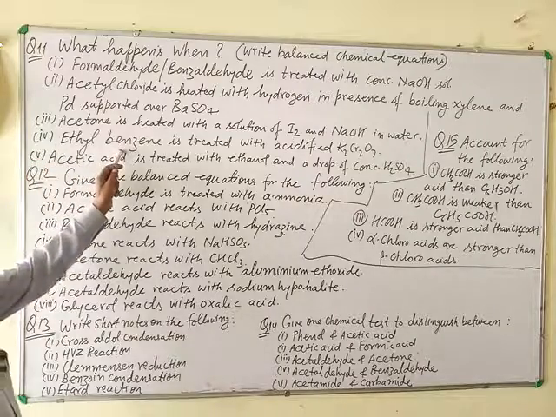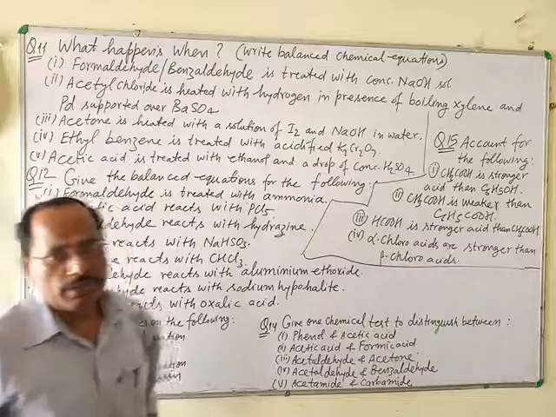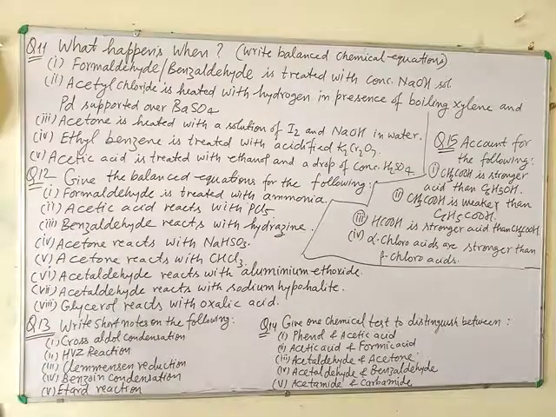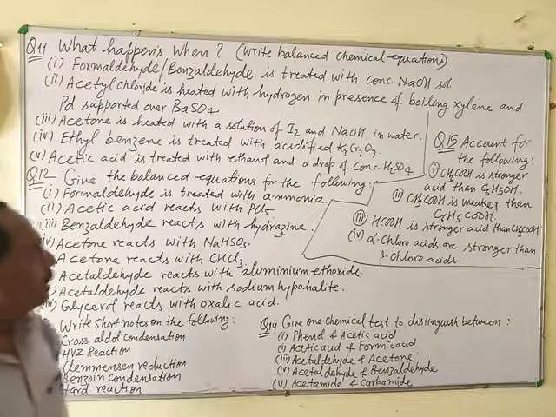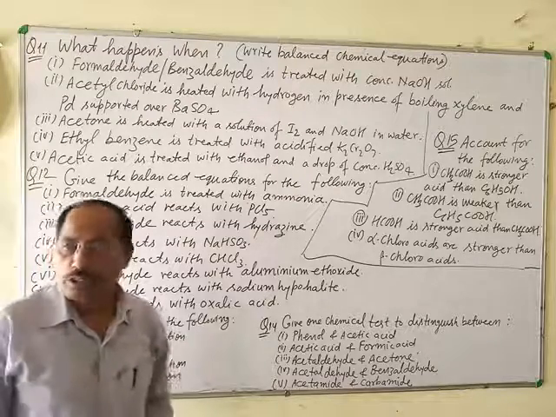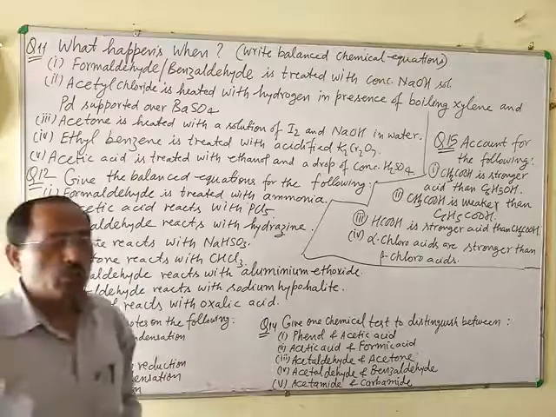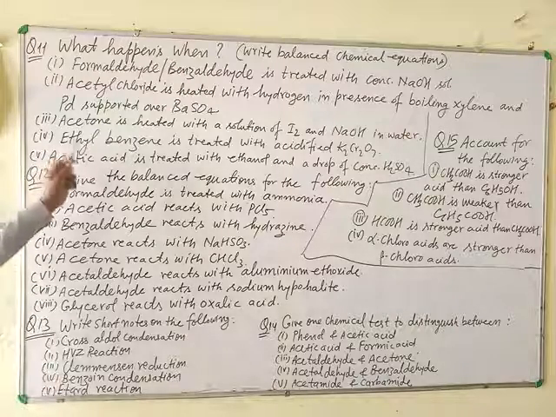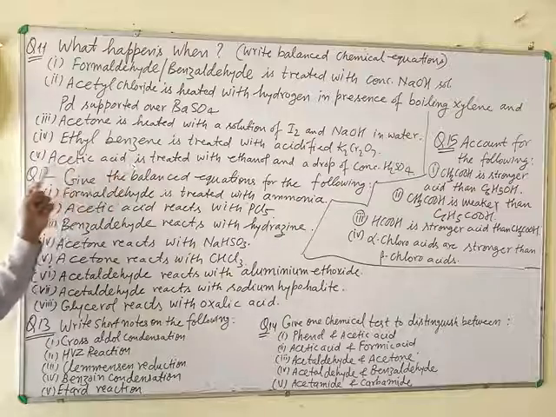Ethyl benzene is treated with acidified K2Cr2O7. Ethyl benzene or any alkyl benzene, when treated with acidified K2Cr2O7 or acidified potassium permanganate, the alkyl group is converted to a carboxylic group. With the help of this statement, you can give the answer to this question.